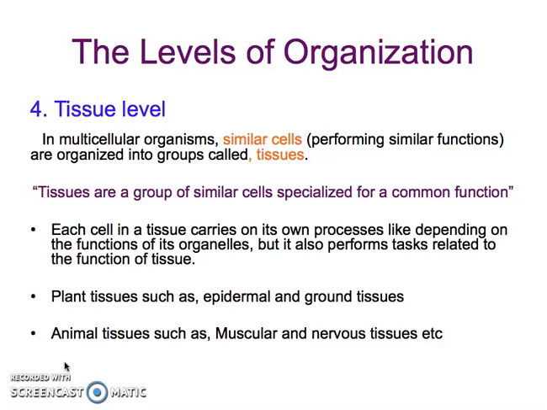Next, if we're talking about tissues in animals, the examples are muscular and nervous tissues. In muscular tissues, different cells work in a manner of contractions and relaxations. As a result, your complete tissue or your complete organ is working. Whenever you see any sort of muscular activity, whether you are talking, walking, eating, or just grabbing a pencil, that is because of your muscular tissues, and these muscular tissues are able to perform their functions depending on the specific type of cells involved.